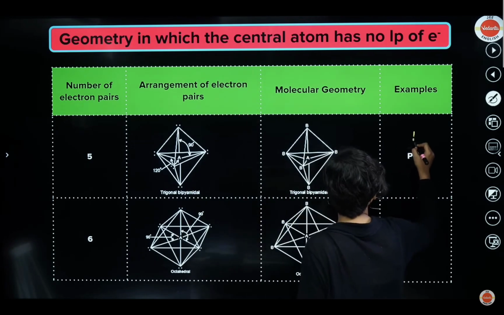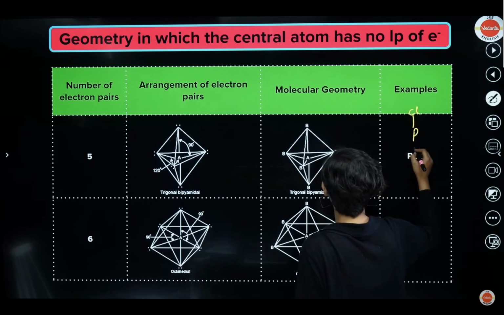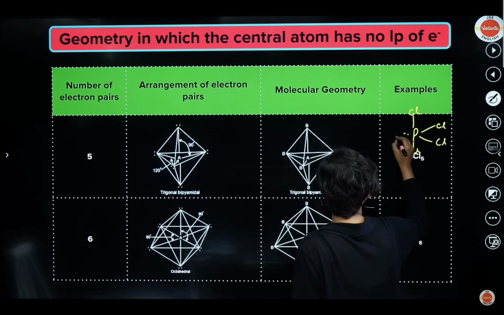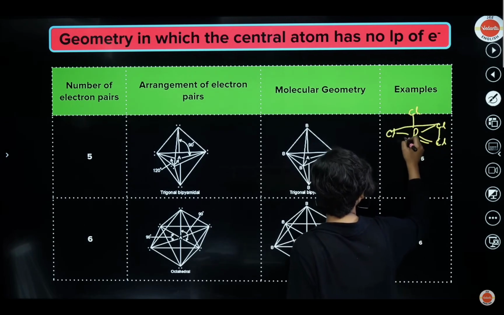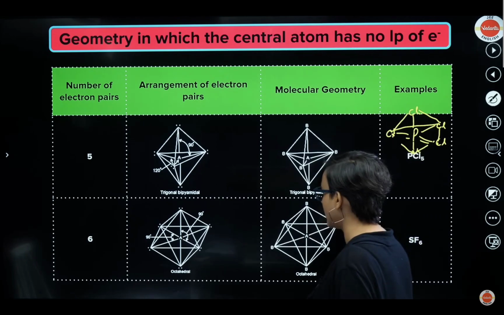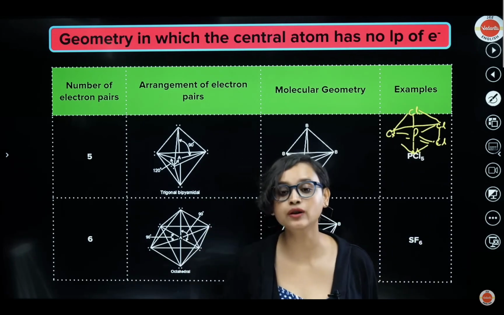Basically, it will be like this. See here, P, then you have a Cl here, a Cl here, and then one Cl here, one Cl here, one Cl here. You see how these three form a trigonal, then this forms a pyramid, this also forms a pyramid. Understood? Yes, it forms trigonal bipyramidal. If there are 6 electron pairs, it will form octahedral.